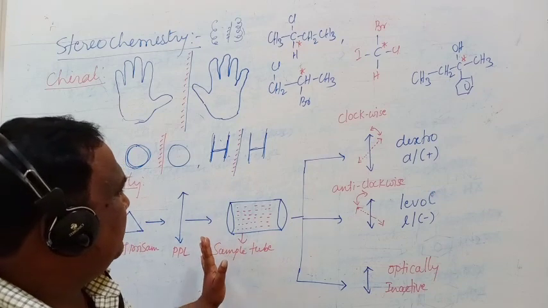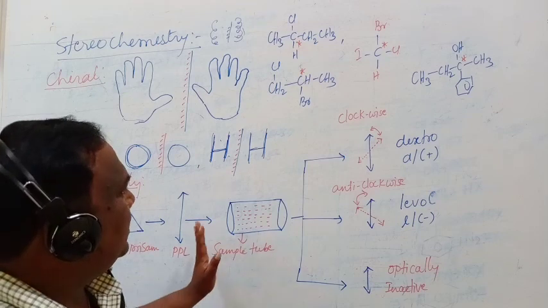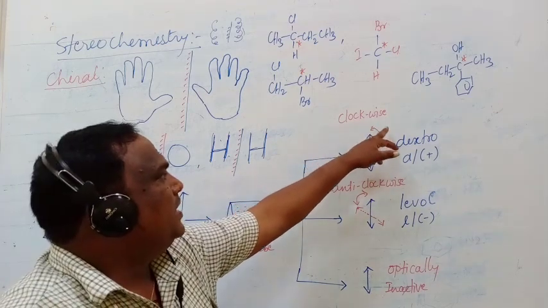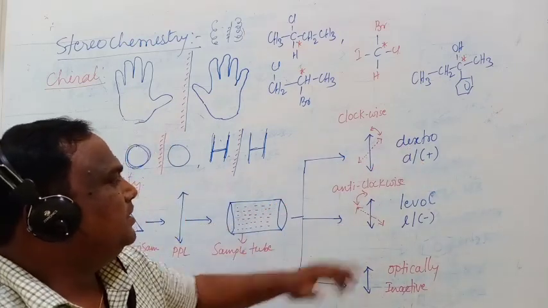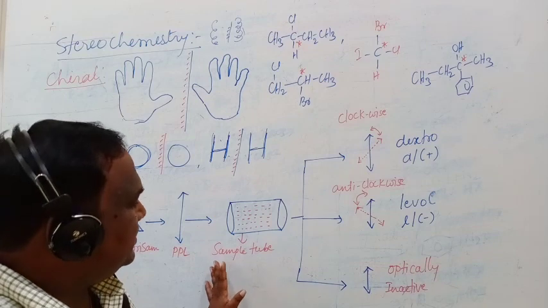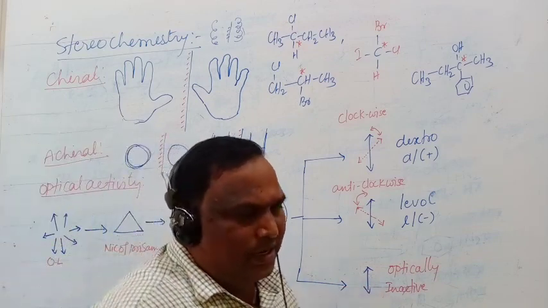Up to now, remember this: if the sample rotates the plane polarized light clockwise, it is dextro. If it rotates anti-clockwise, it is a levo compound. If it does not rotate it, it is optically inactive.